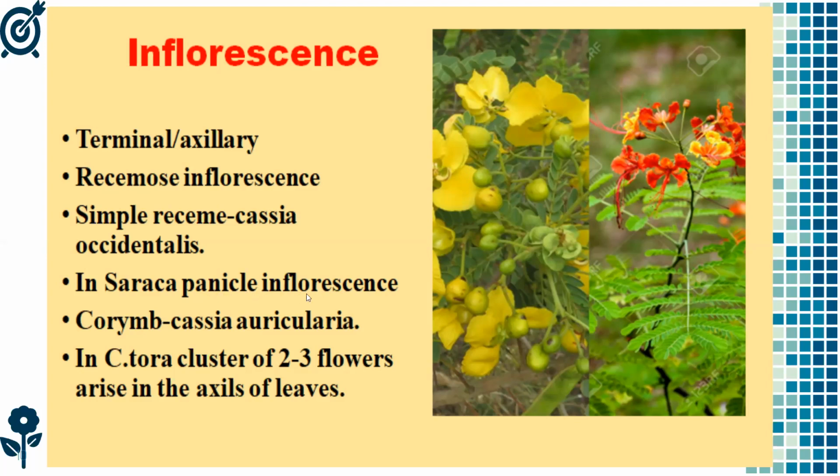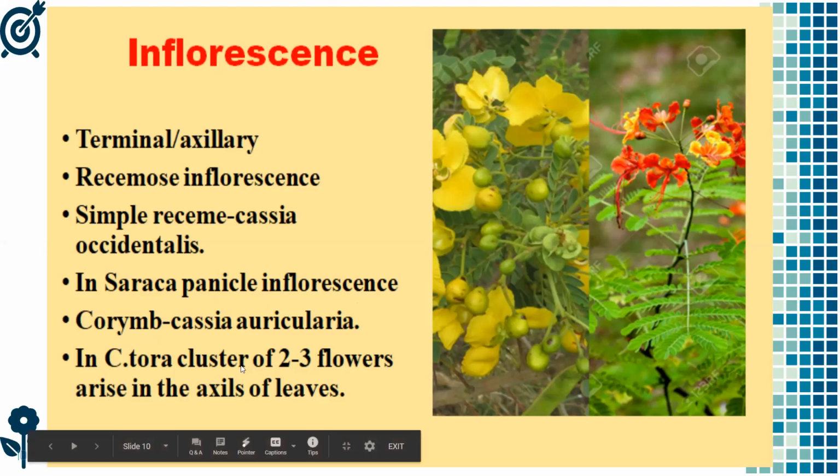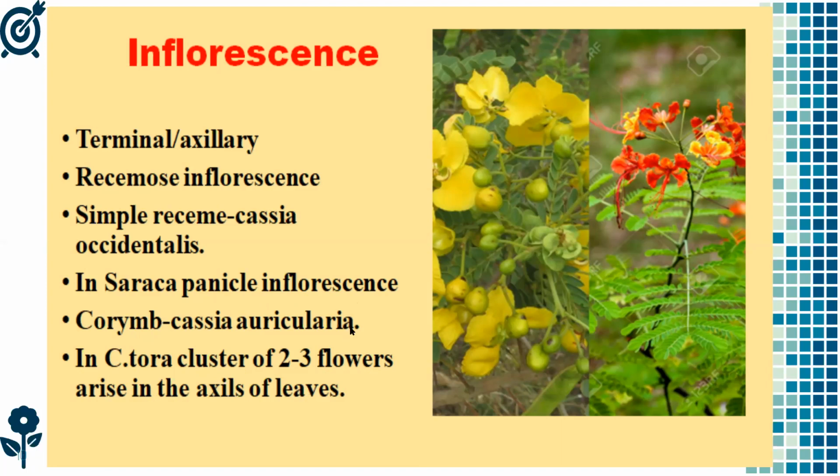So that is panicle inflorescence, and in Acacia auriculata, corymb, and in Acacia tora, clusters of 2-3 flowers arise in the axil of leaves. So these are the important characters of the inflorescence in Caesalpinioideae family.